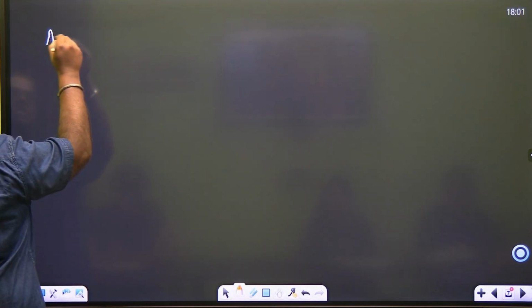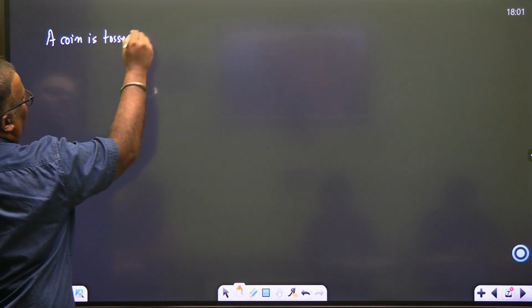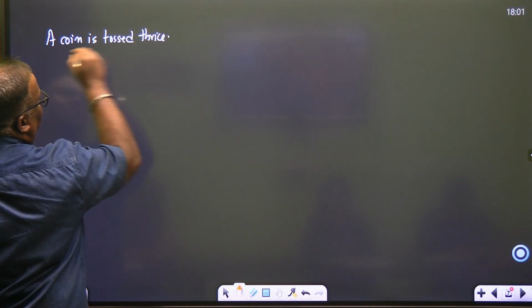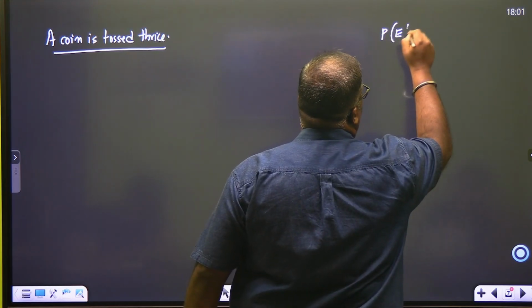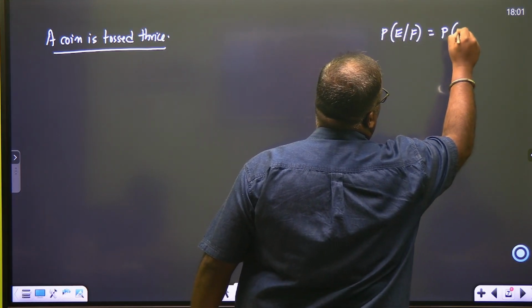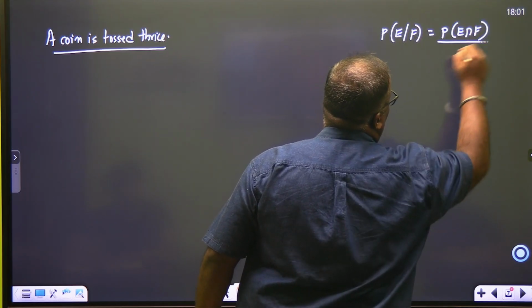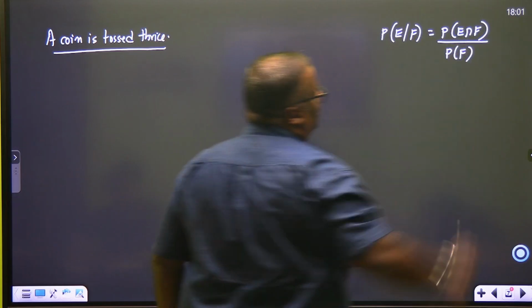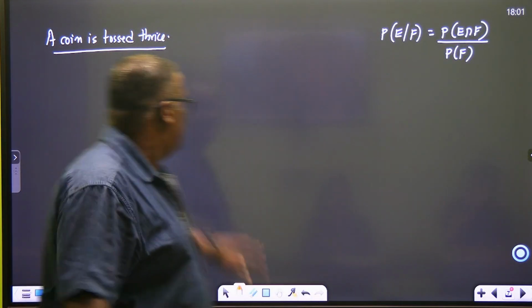Okay, let's take an example. Let's see the CBSE exam, our NCERT book example. We say that a coin is tossed thrice. Okay? Okay, bacha. Our formula for P of E with the condition that F has occurred is given by P of E intersection F divided by P of F. Where F is the given event and E is the event you are interested in.